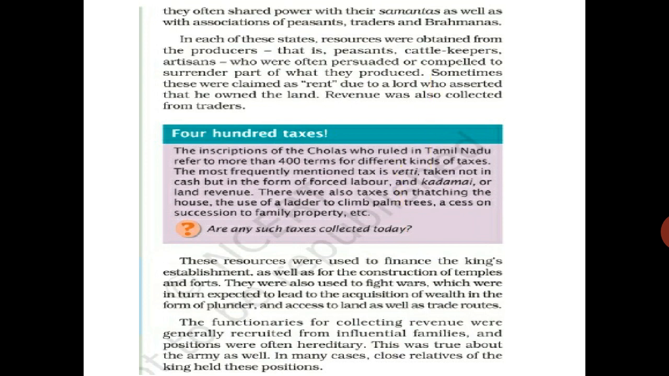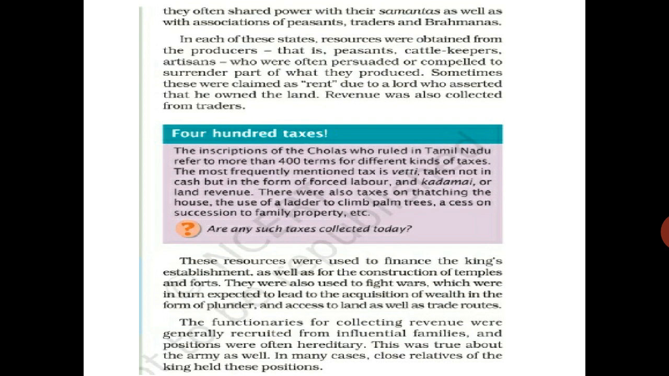After that, these resources were used to finance the king's establishment. Now see how they were making the kingdom. From the peasants, producers, cattle rearers, artisans, landlords, all were giving some of their things to the king. So the king was getting resources. And after that, what happened? How were the resources used? Resources were used to finance the king's establishment as well as for the construction of temples and forts.